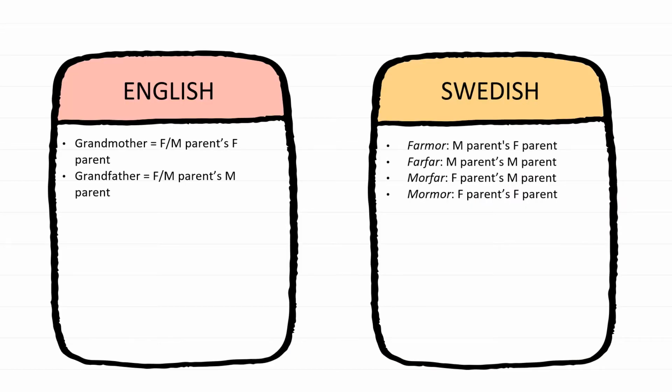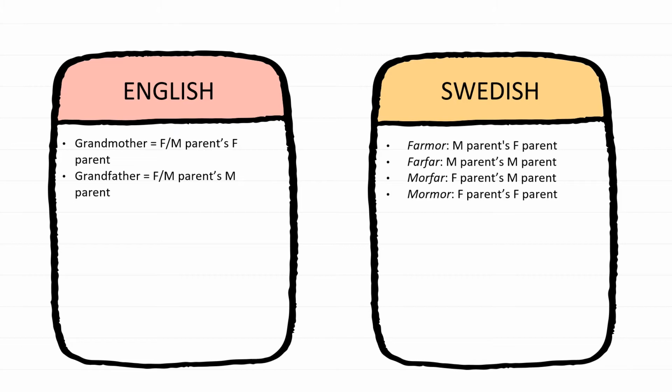And then next up, I'm going to give you another example of the difference between kinship in English and another language. Here we use Swedish. In English, we have grandmother and grandfather, and both do denote the sex of the person being talked about, but they do not signify the sex of the immediate relative.